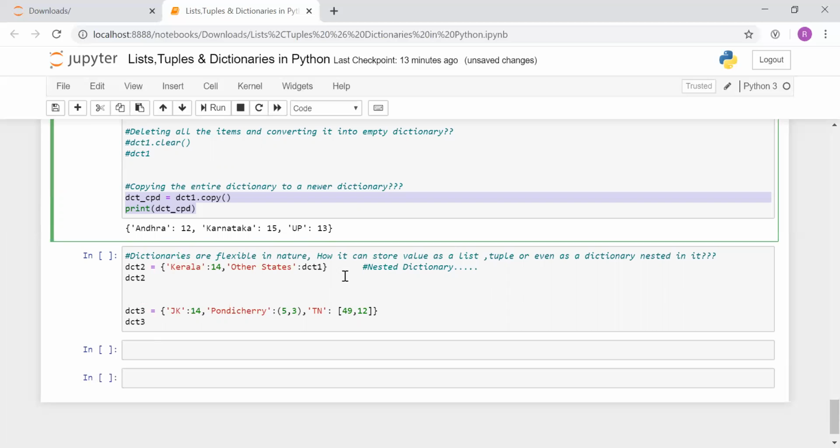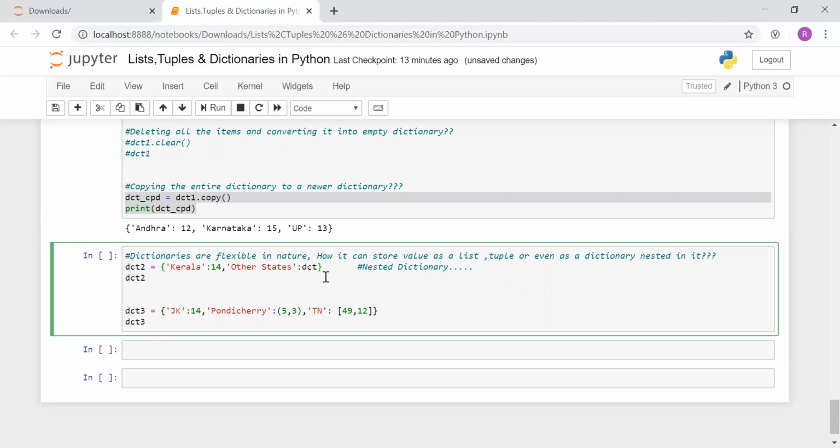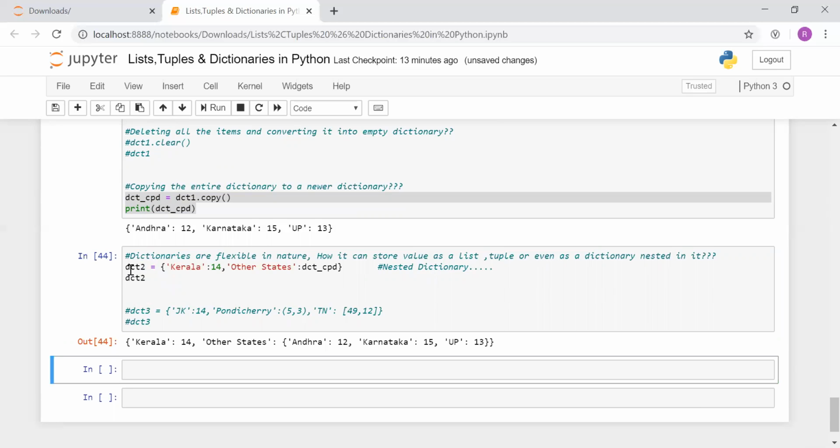What I am doing is I will be storing the copied dictionary which we just copied over here, the newer dictionary, and we'll be just mentioning it as like the other states combined. Okay, and I am assigning it to our newer dictionary, dictionary 2. So let's check. I'll be just commenting this. So, okay, now you can see our new dictionary is Kerala, that is the first item.